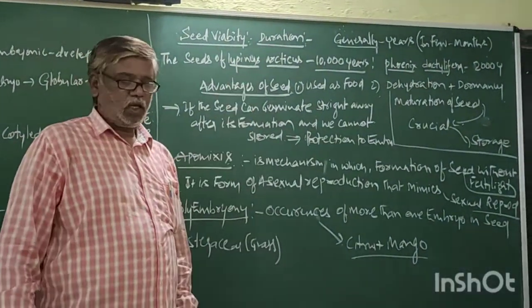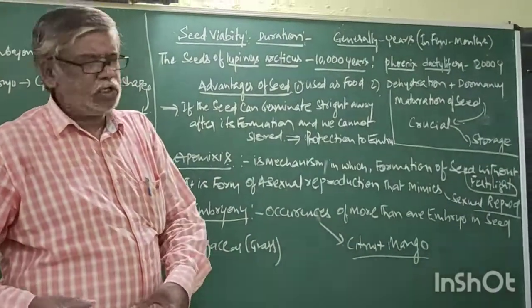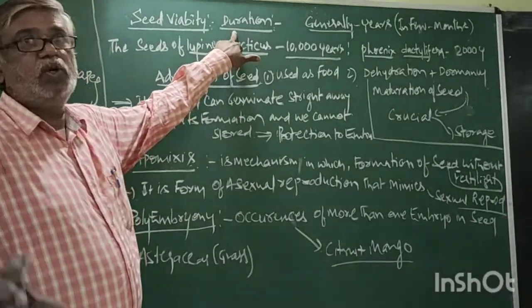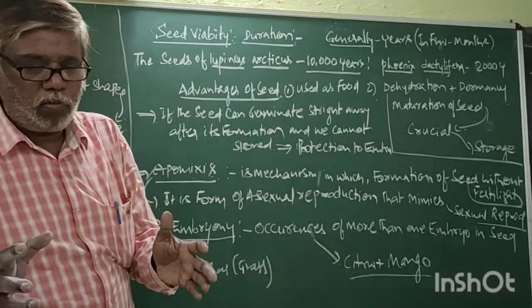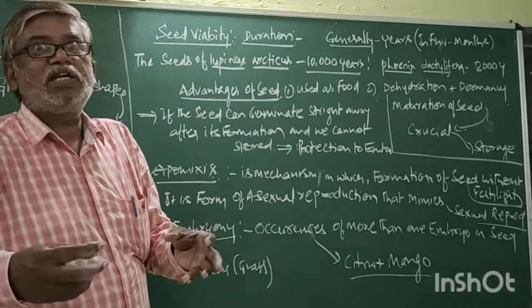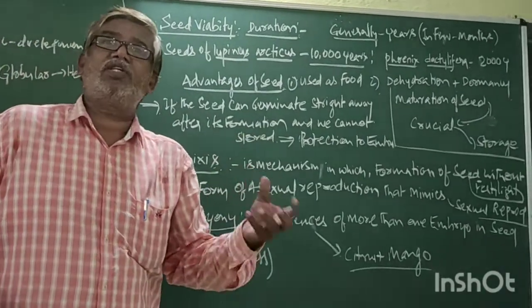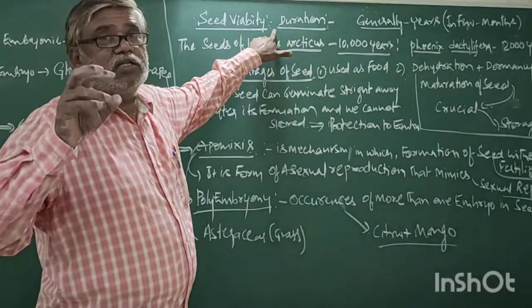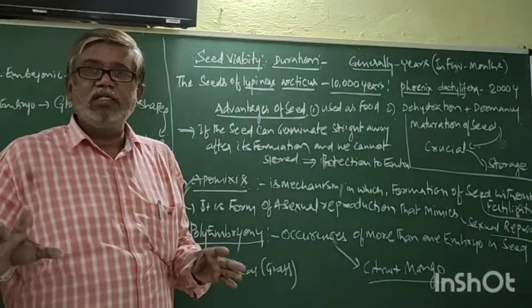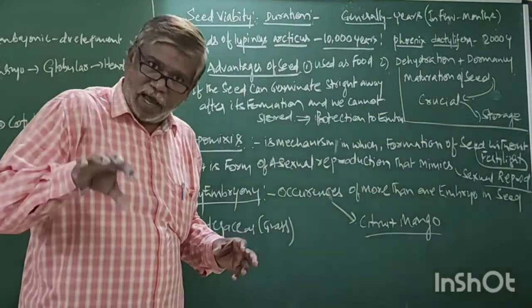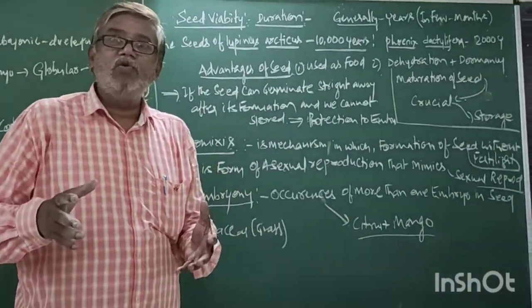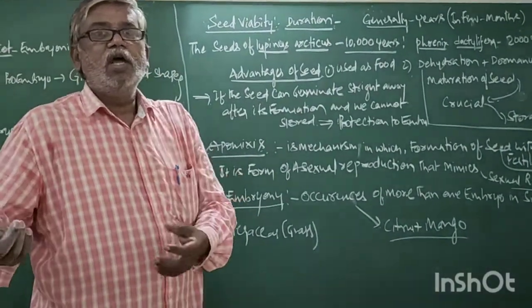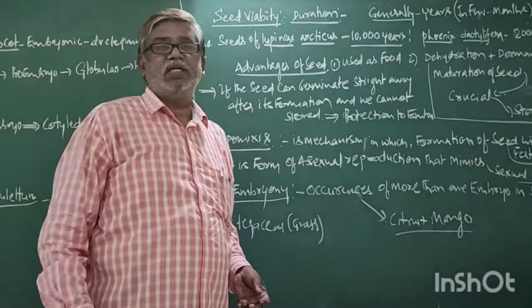Seed viability. It is a continuation from yesterday's class. Seed viability is the duration, the time between dispersal of the seed and germination of the seed. In this duration, the seed must be alive. Hence, the definition: the duration for which the seed is alive between dispersal and germination of the seed is called seed viability.